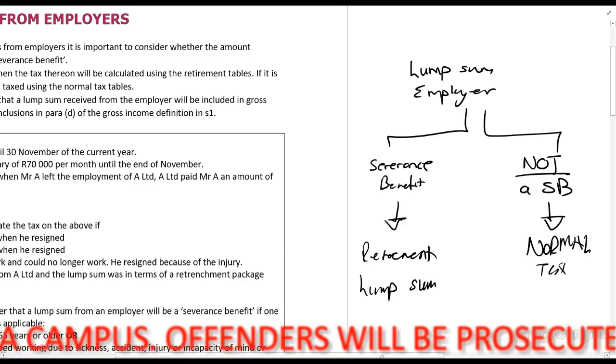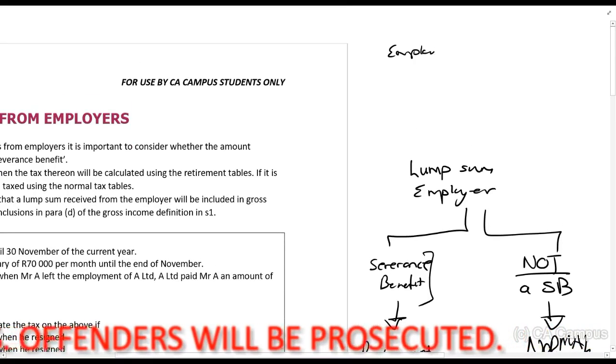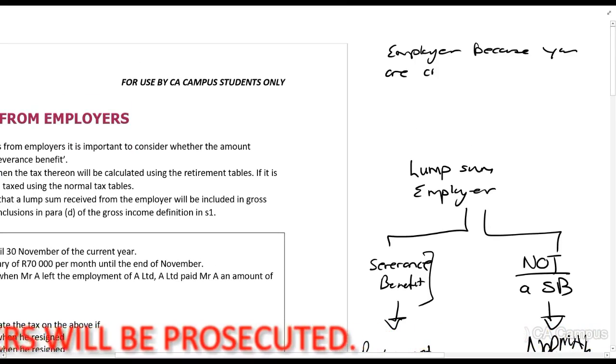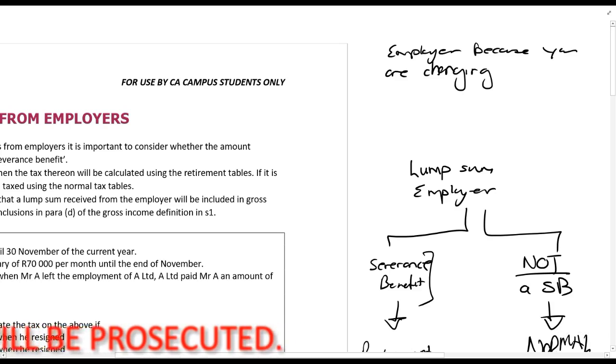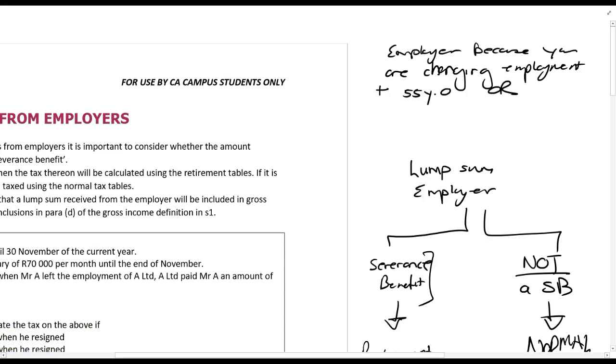Right. When is it a severance benefit? If you get it from your employer because you are changing employment. Now remember, that can mean you've got a new position or anything like that, you've lost your job, whatever the case might be, plus you are 55 years old, or it was due to illness or death, or retrenchment. Right. In those cases, it's a severance benefit.